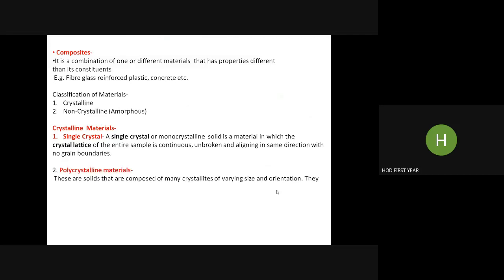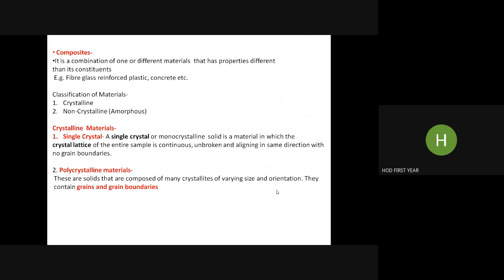The polycrystalline materials are solids that are composed of many crystallites of varying size and orientation. So they contain grains and grain boundaries. So this is the basic difference. If you see, a single crystal has a single grain only. There are no multiple grains. But polycrystalline is what? There are several grains with different sizes.